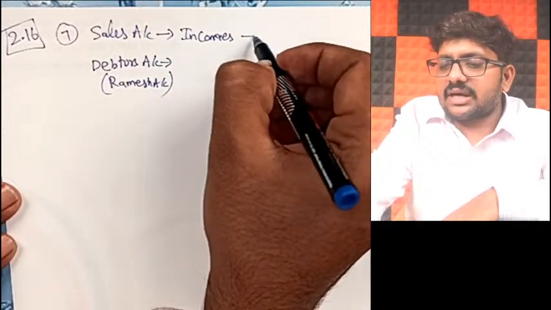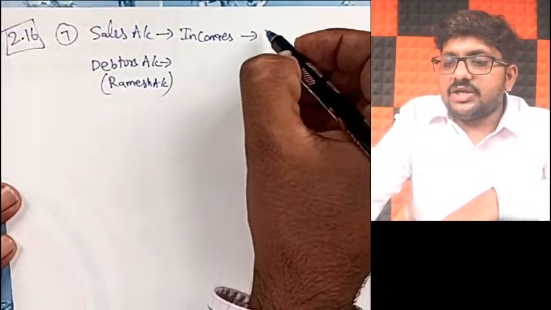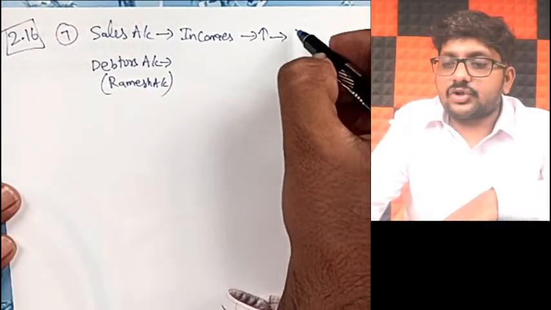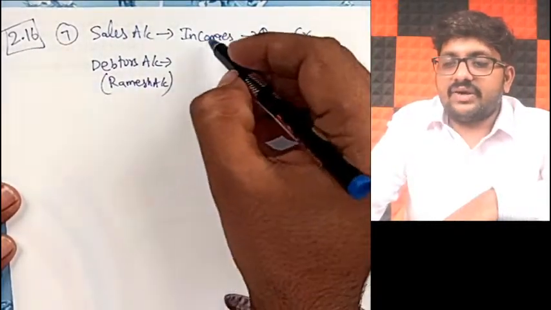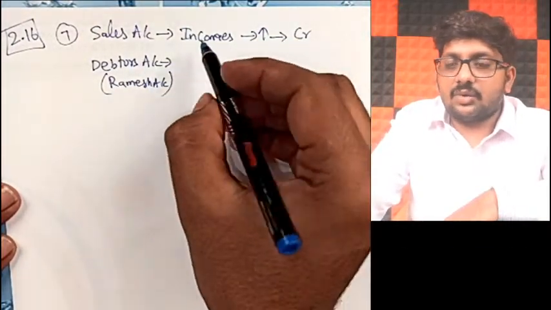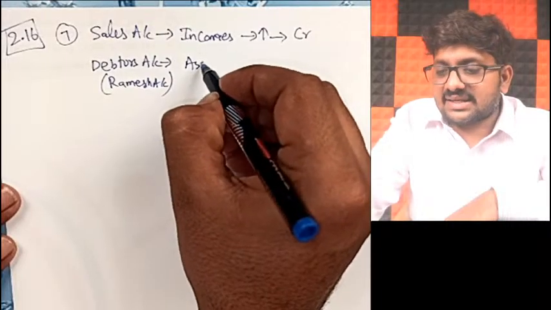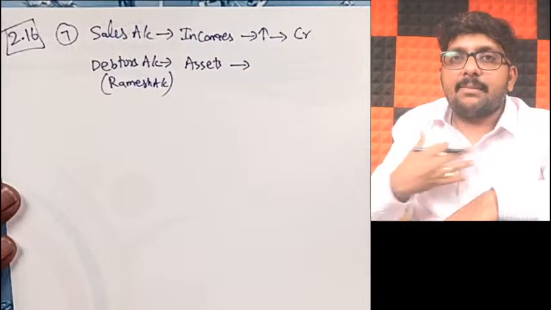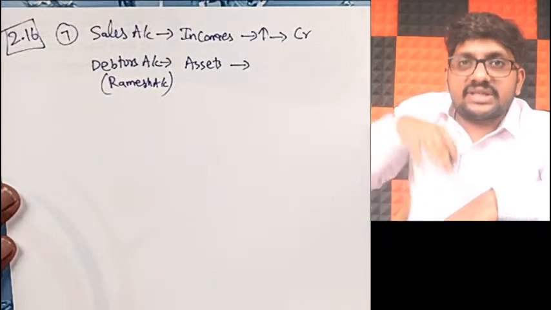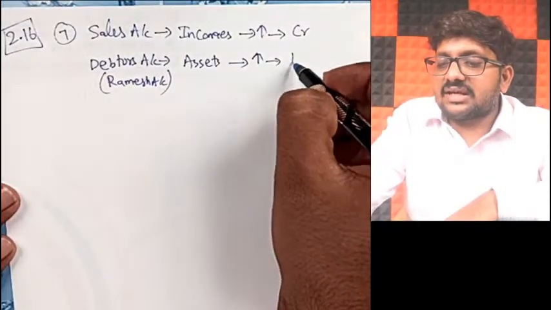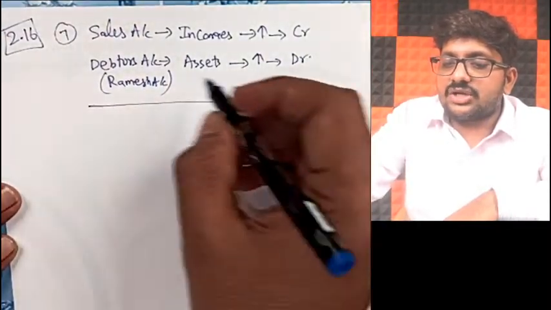Now, sales is a part of incomes. When you make a new sale, your total incomes will increase. When incomes increase, what should you be doing? Credit. When incomes increase, you have to credit it. Similarly, debtors, Ramesh account is a part of what? Assets. Correct. Your debtors are part of assets because receivable will become my asset. So you are getting a new receivable. When you get a new receivable, my total assets will increase. When assets increase, what should I be doing? Debit.